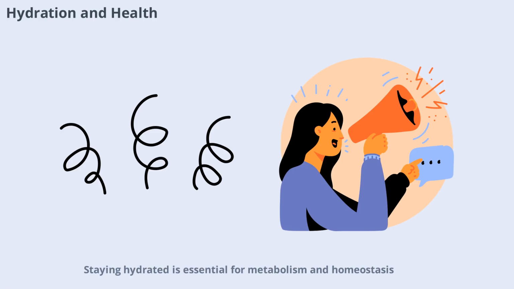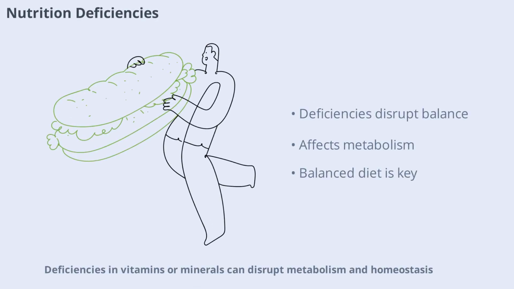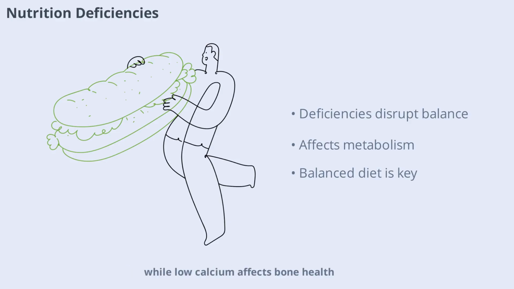Staying hydrated is essential for metabolism and homeostasis. Water is needed for nearly every chemical reaction in your body. Dehydration can slow metabolism and disrupt balance, while proper hydration supports all your body's systems. Deficiencies in vitamins or minerals can disrupt metabolism and homeostasis. For example, a lack of iron can lead to anemia, while low calcium affects bone health. Eating a balanced diet helps prevent deficiencies and supports your body's ability to maintain balance.